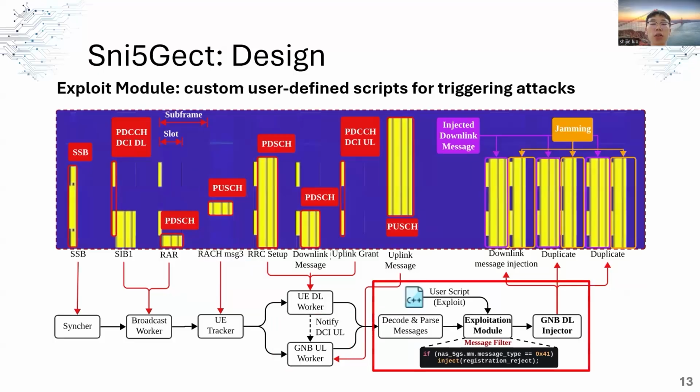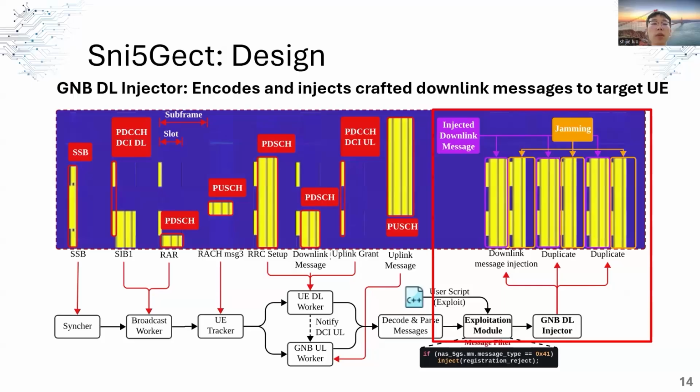Once the messages are decoded either by the UE worker or the gNB worker, they are then passed to the exploit module, which is a flexible user-defined script. The exploit module first dissects the message, infers the communication state from the messages sent between the base station and the UE, and determines whether it is the expected state to perform the attack. For example, if it detects a registration request message from the UE, it generates a registration reject message to the target UE. And finally, the gNB injector encodes the message generated from the exploit module.